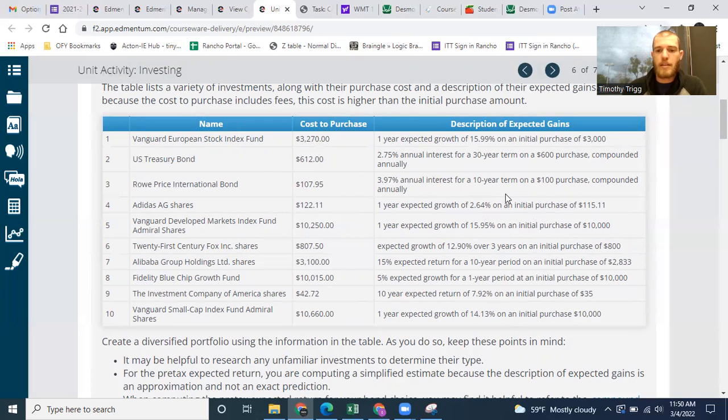So which of these are considered the riskiest? Well, the ones that have the highest percentage are going to be the riskiest. And generally that's stocks. Stocks are going to give you the best return on your investment for the most part, but they are also the riskiest.